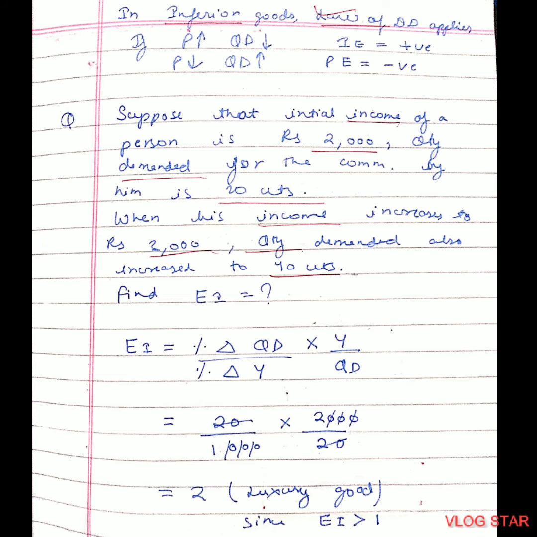And the income increased from 2000 to 3000. So the change in income is 1000 rupees. Now we'll put the values. Change in quantity demanded 20. Change in income 1000 multiplied by the income and quantity demanded before the change, that is 2000 is the income, divided by 20 quantity demanded. After solving, we'll get income elasticity equal to 2. Since the income elasticity is greater than 1, it is a luxury good.